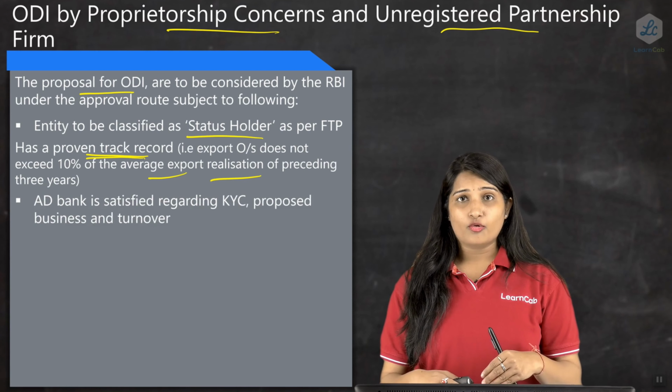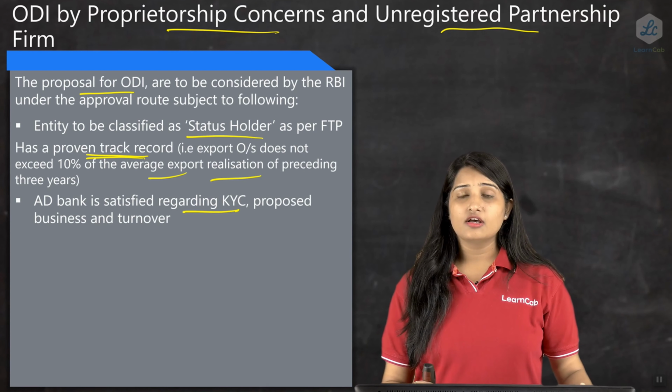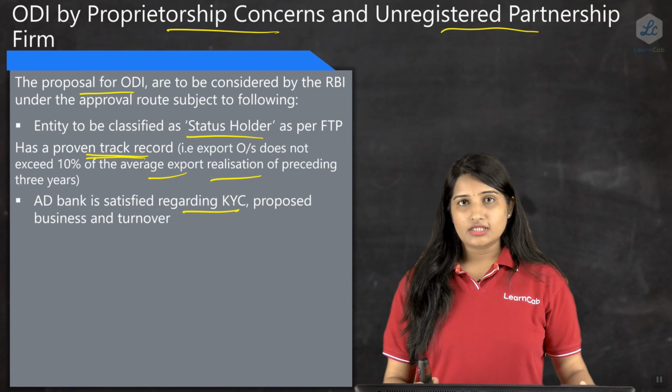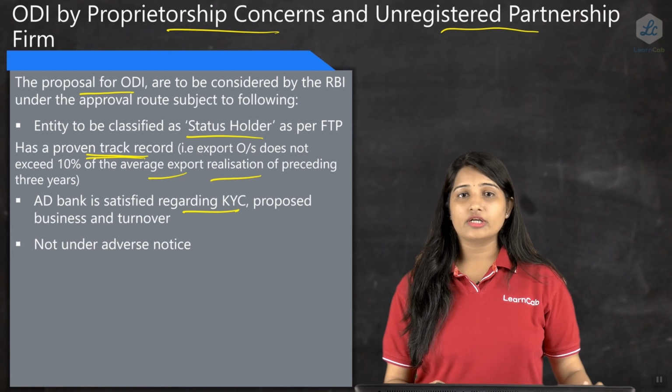So the next, third point is that the AD banker should be satisfied with the KYC. The AD banker will scrutinize the documents when you're doing an ODI, and if it is satisfied with the KYC and your business, what is the nature of the business, then the ODI will be allowed. Otherwise it will not be allowed.